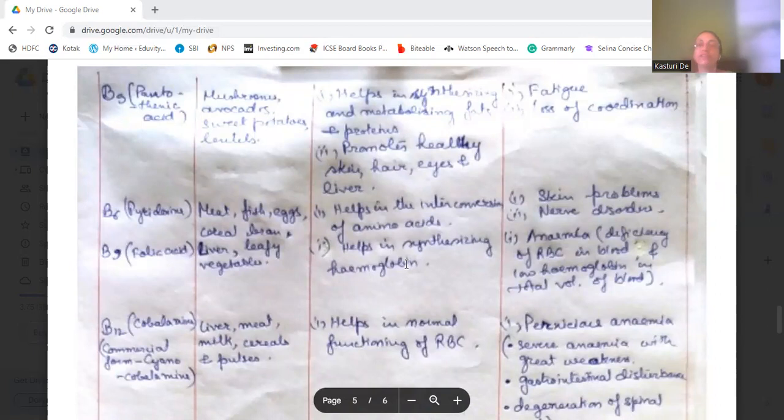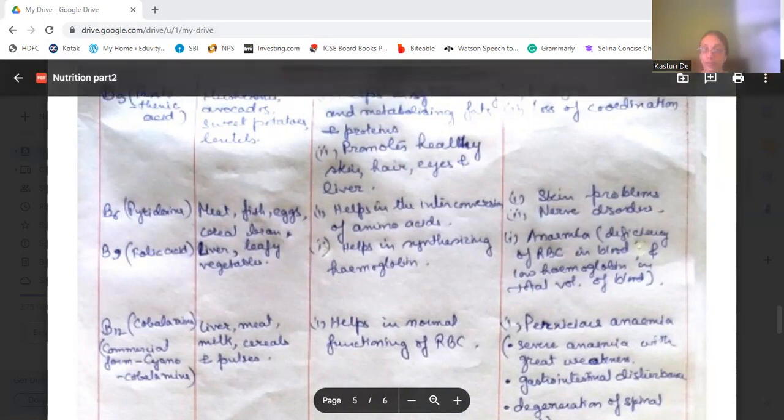It helps in synthesizing and metabolizing fats and proteins, and also promotes healthy skin, hair, eyes, and liver. Its deficiency causes fatigue and loss of coordination. The person who has vitamin B5 deficiency cannot coordinate properly.